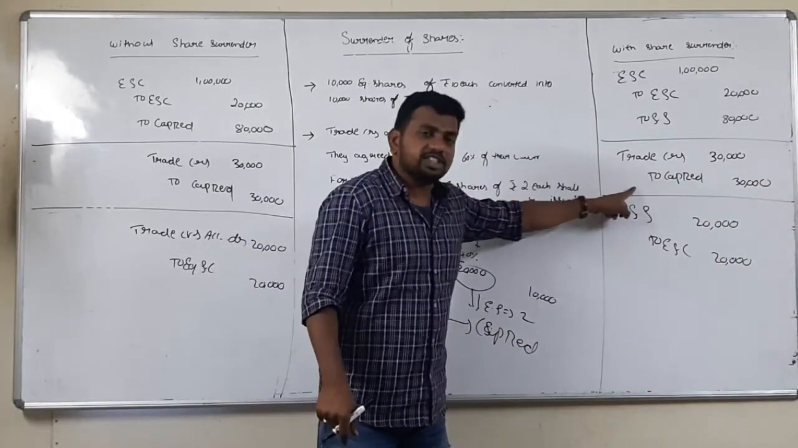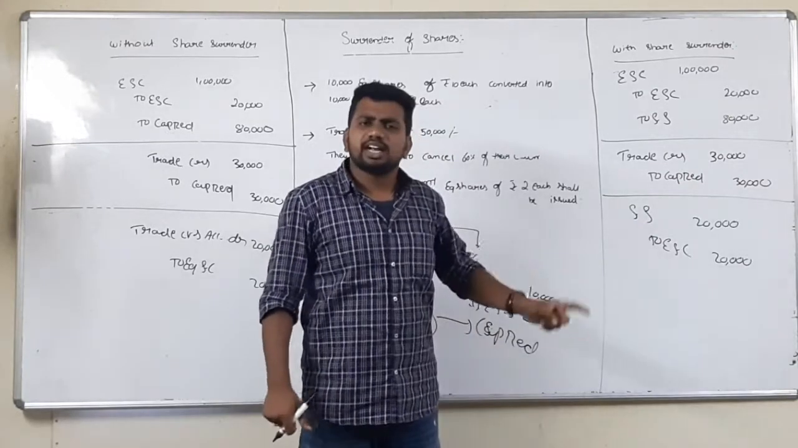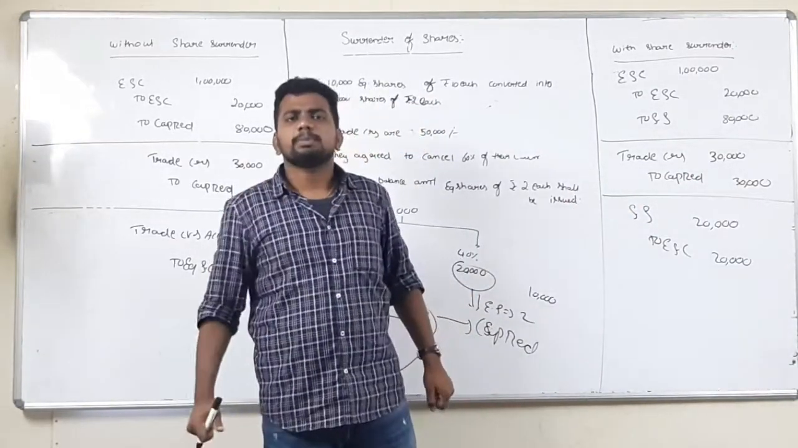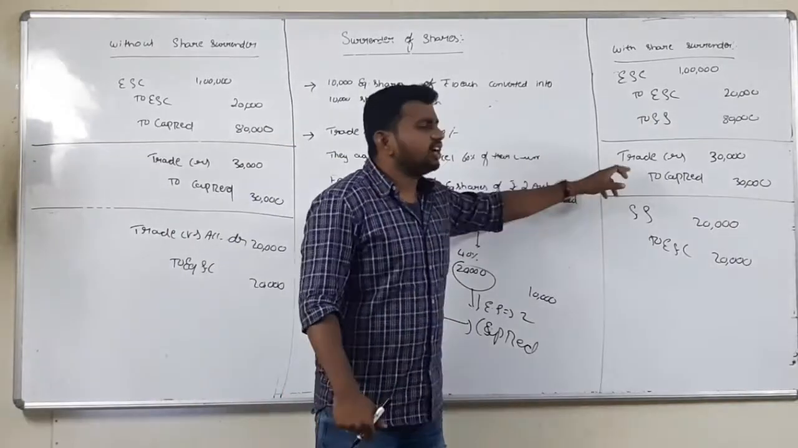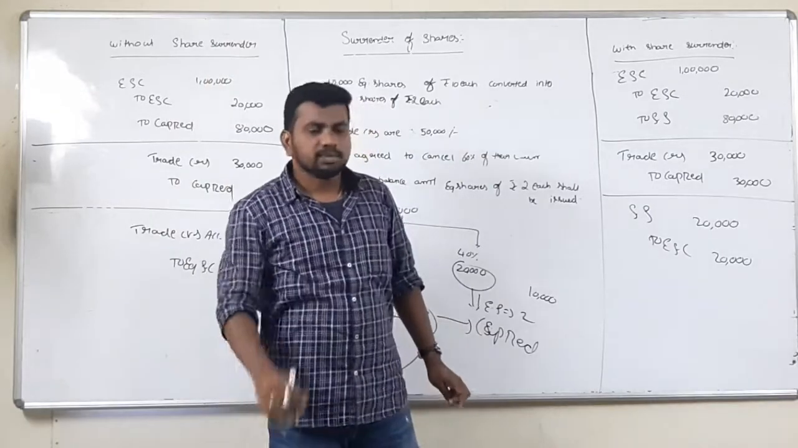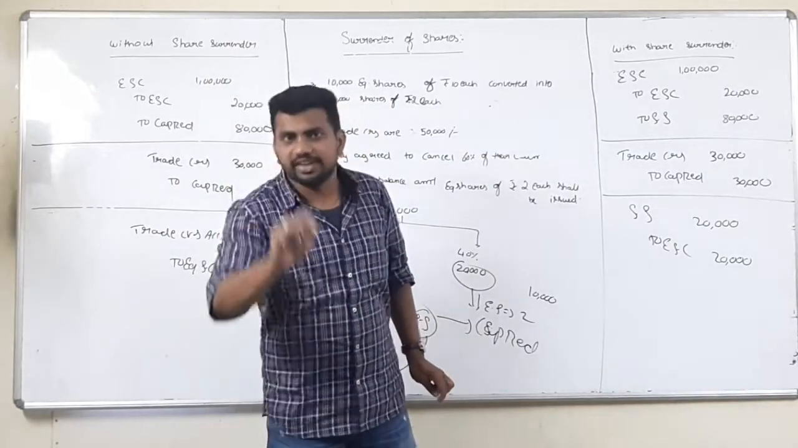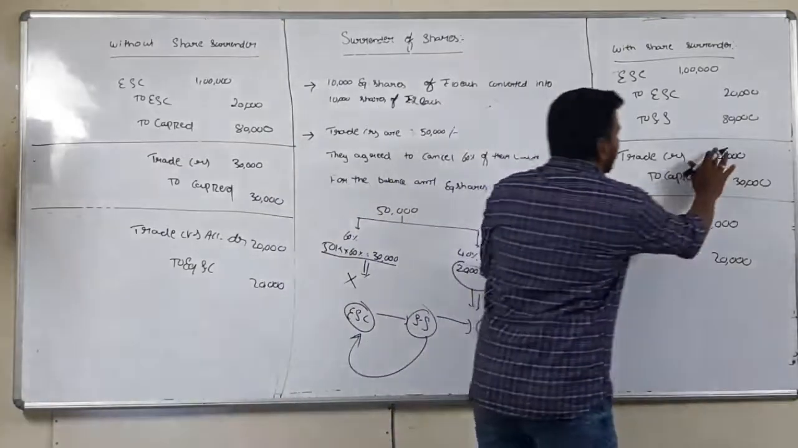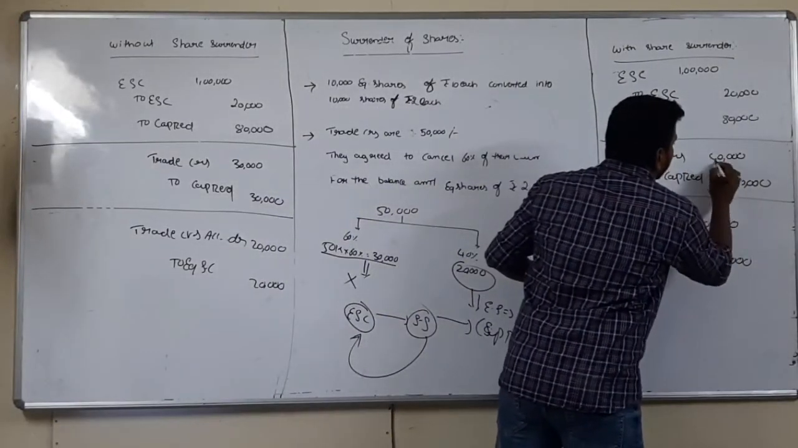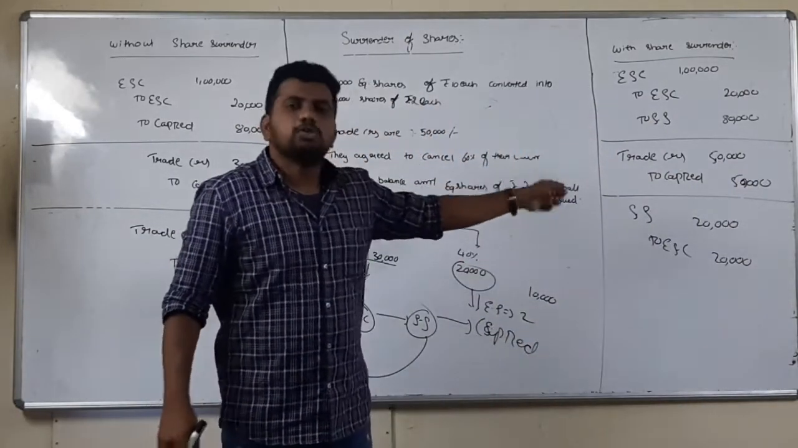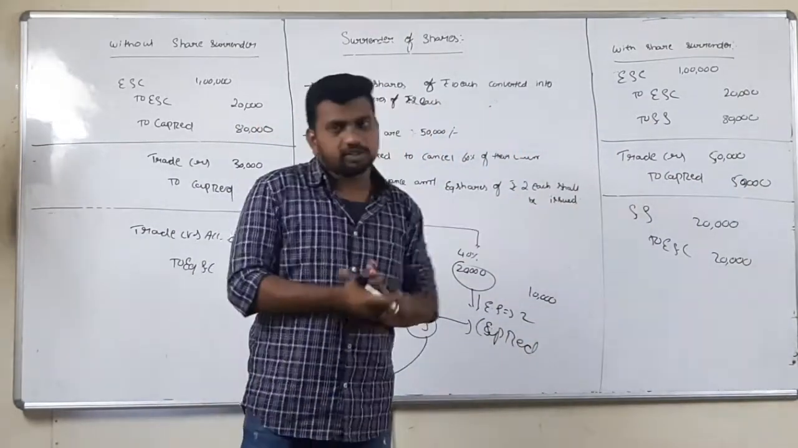But what have I done? I transferred to reduction only 30,000. Then what about the 20,000? Now you transfer. What entry do I pass? The same entry, trade creditors to capital reduction. Initially I am transferring 30,000, and after giving shares I am transferring 20,000. So instead of passing two entries, I will directly pass a single entry: trade creditors account debit to capital reduction 50,000.